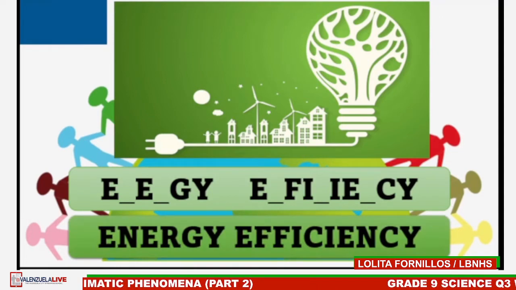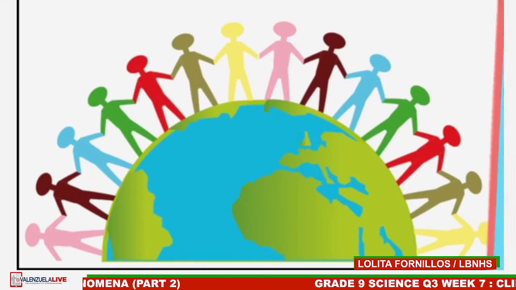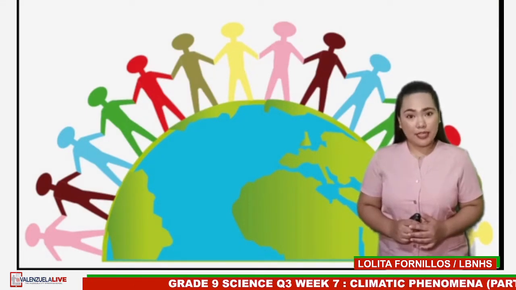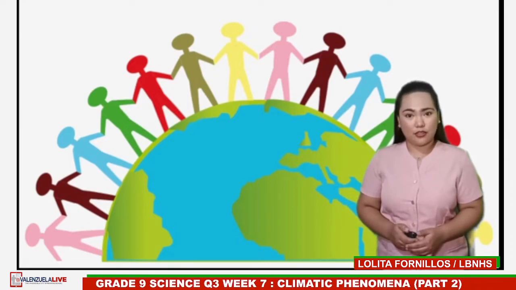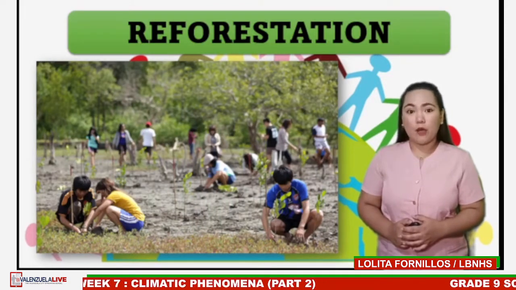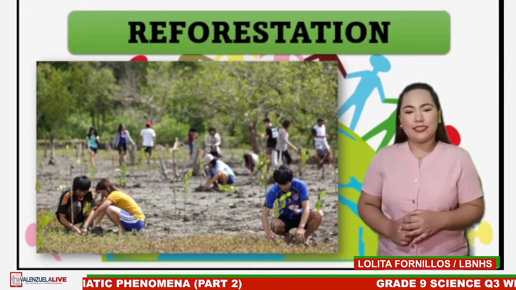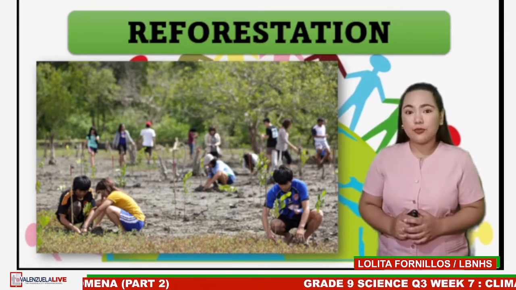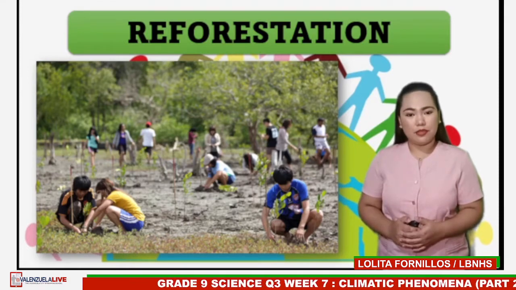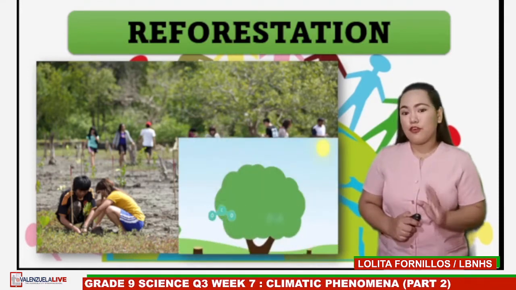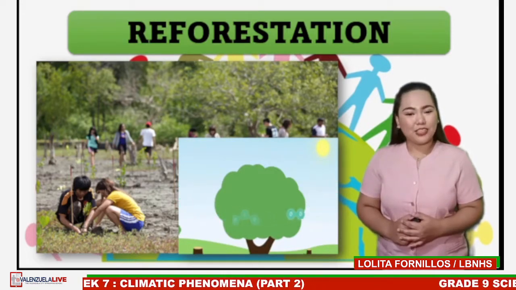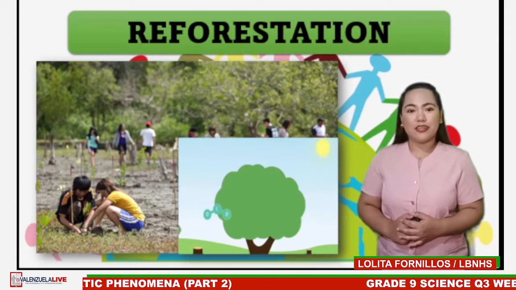Great job, grade 9 students! Those words that you identified are some of the activities to reduce the effects of climate change. Reforestation is the process of replanting an area with trees. Planting new trees is one of the most effective ways to reduce atmospheric carbon dioxide and limit global warming. As forests grow, they remove carbon dioxide from the air through photosynthesis, working as a natural reservoir to store carbon dioxide.